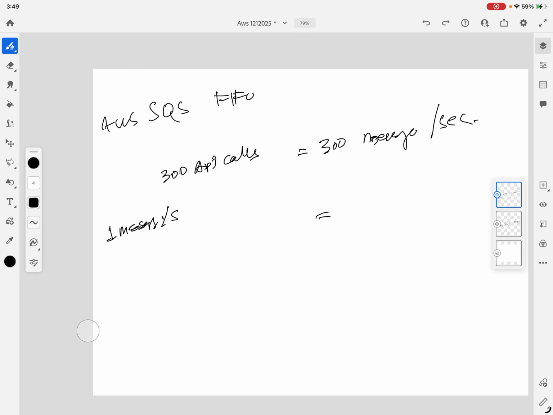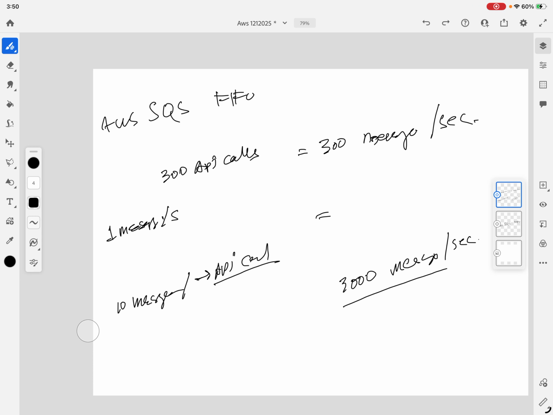And the FIFO can support only up to 3,000 messages per second. So 3,000 messages per second is 10 messages per operation, like per API call.